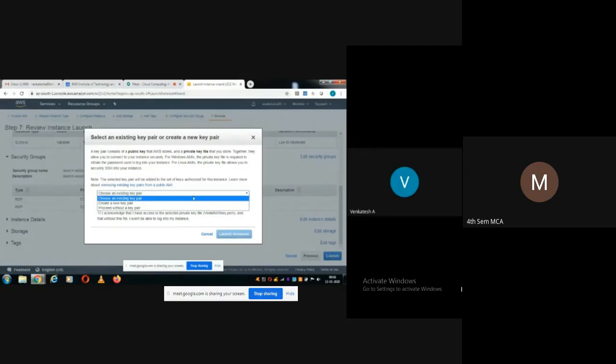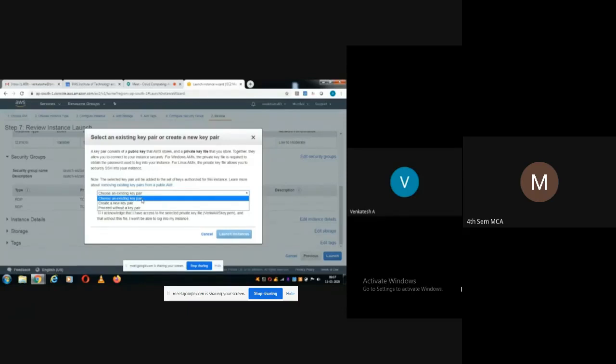What you have to do is select create a new key pair. It will generate one .pem file that you have to store in your local computer. You can give some name to that and store it in your local machine. Since I have already created one, if I create one more new key pair, I'll get confused while using it next time. For that reason, I'll select choose an existing key pair.